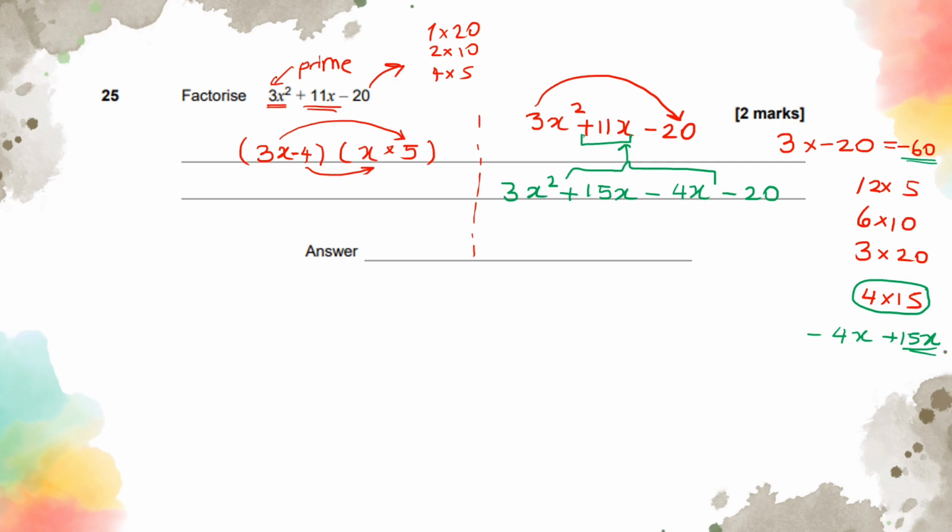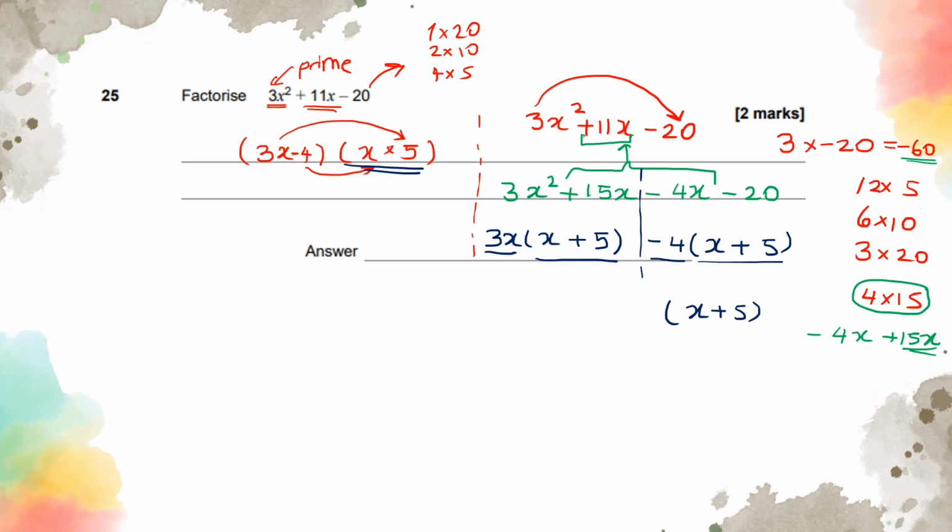Then I'm going to separate this and factorize these into single brackets. When I factorize this, it's going to give me 3x outside the bracket, x plus 5. And when I factorize this, 4 goes into both of them, -4 times x plus 5. You've got the common brackets here, x plus 5 and x plus 5, so that's going to be one of them. And then you've also got the ones that are outside as your other bracket. And this is how you get full marks from this question.